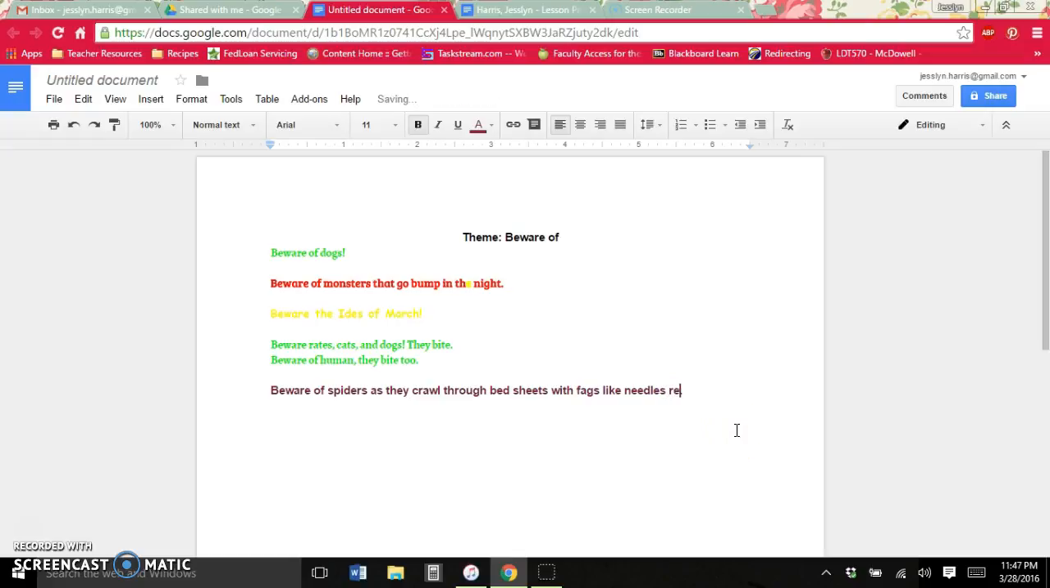Like needles ready to puncture. That's a vocab word. We should know that one. All right, fantastic. And that's 1, 2, 3, 4, 5, 6, 7, 8, 9, 10, 11, 12, 13, 14, 15, 16. Yay! So that meets our requirement.